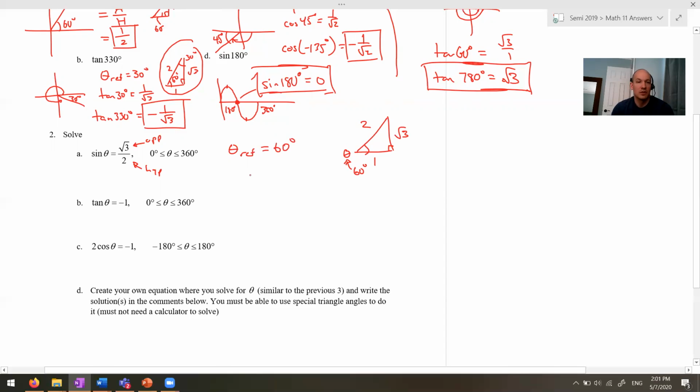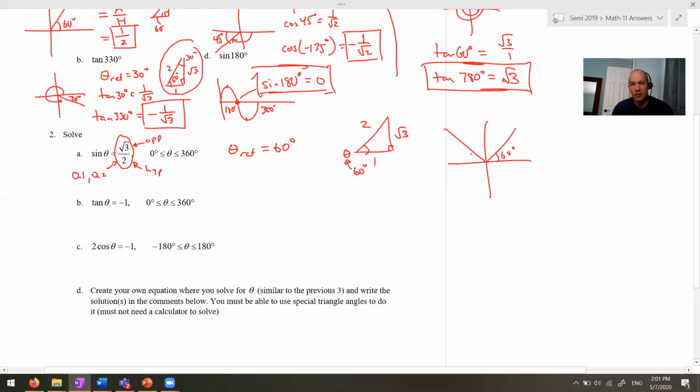Then you can say, okay, so it's a 60 degree reference angle, but what quadrants is it in? So because this is positive, this is quadrant 1 or quadrant 2, because sine is positive in quadrant 1 and quadrant 2. So what we're going to do is go over here and draw in quadrant 1 your 60 degree angle.